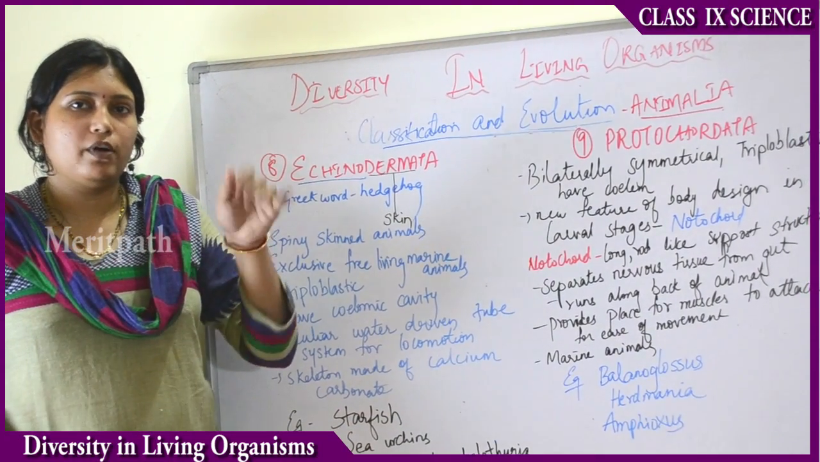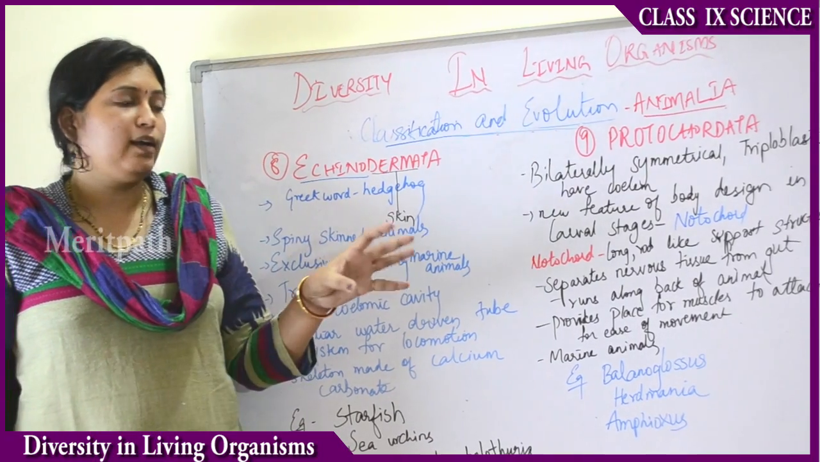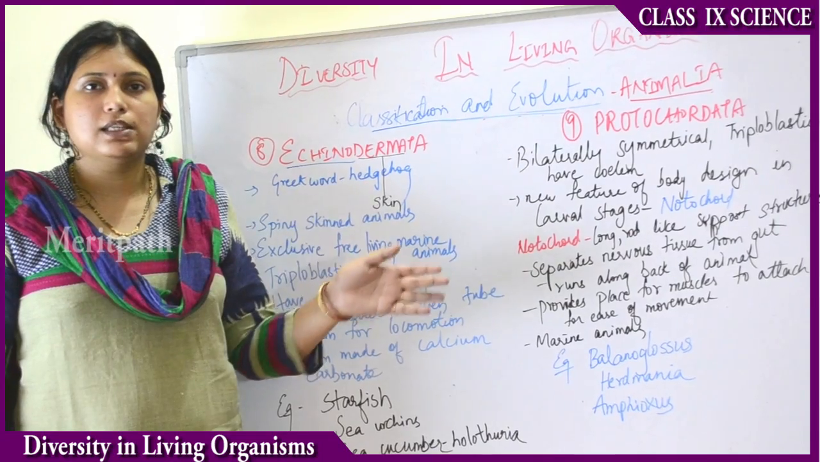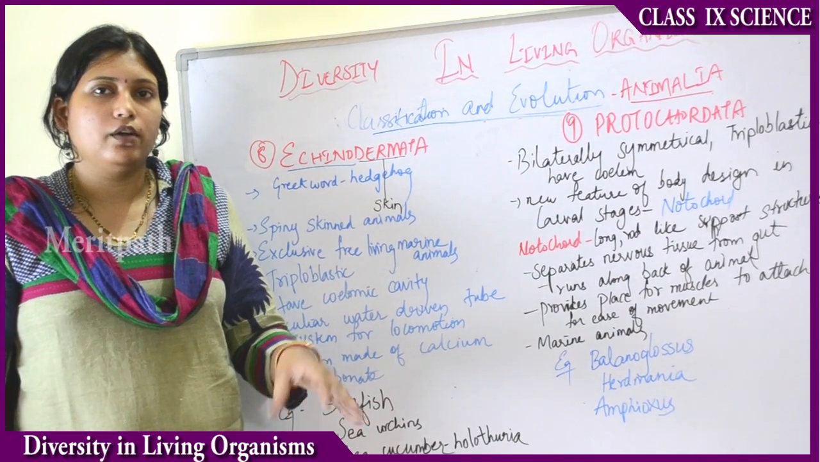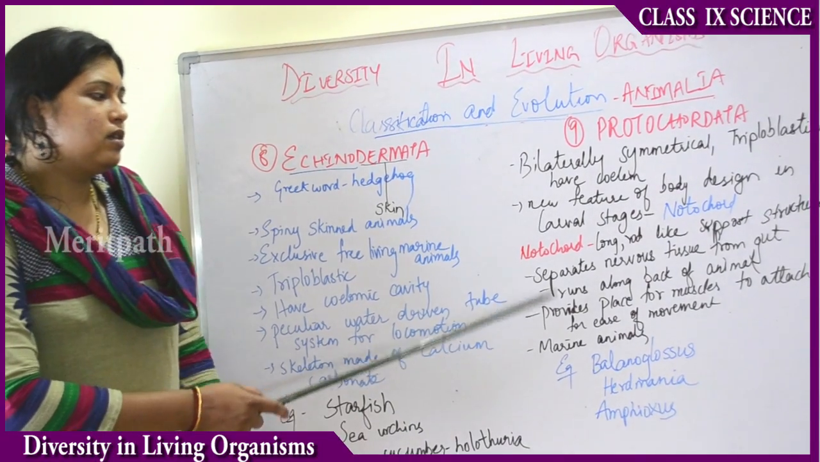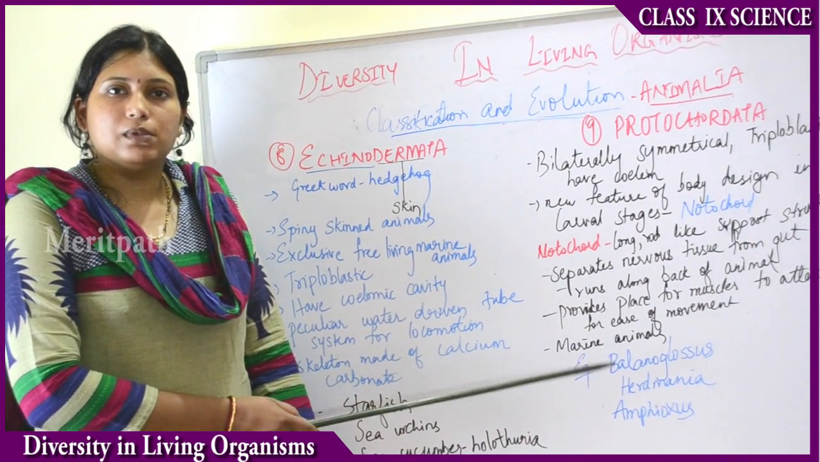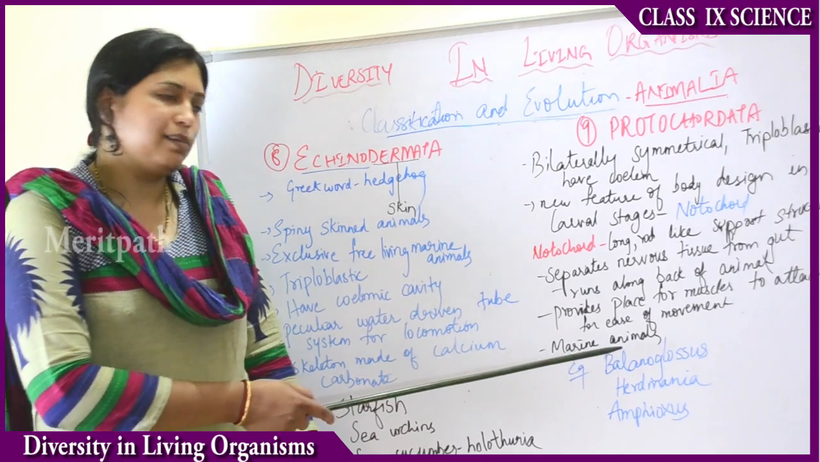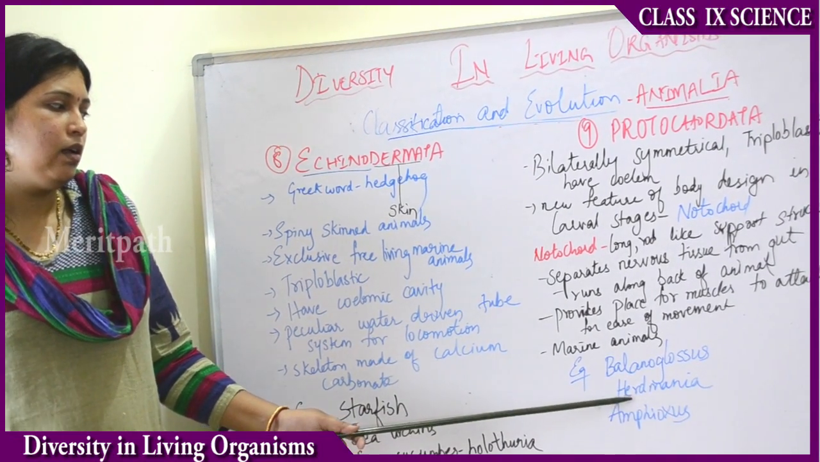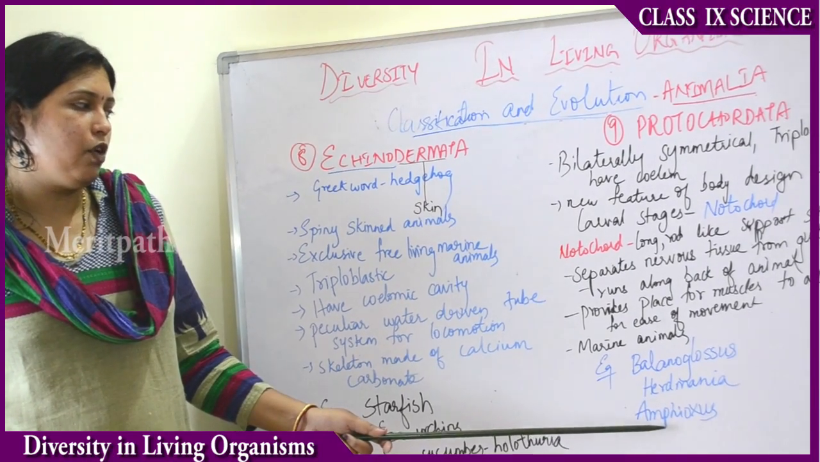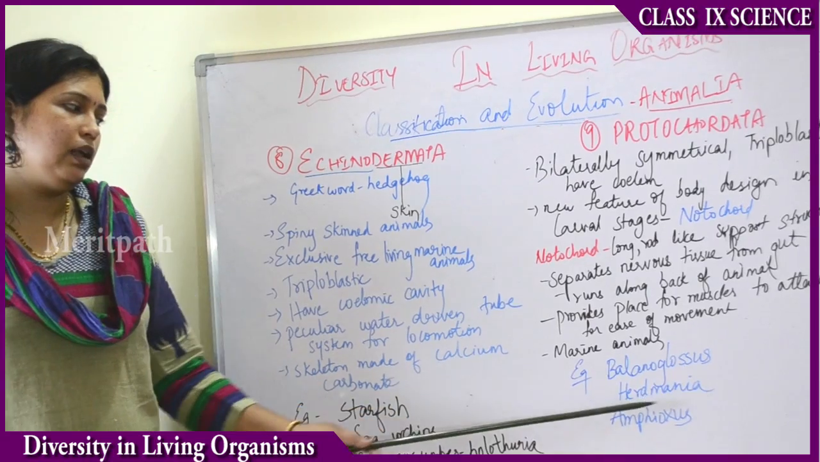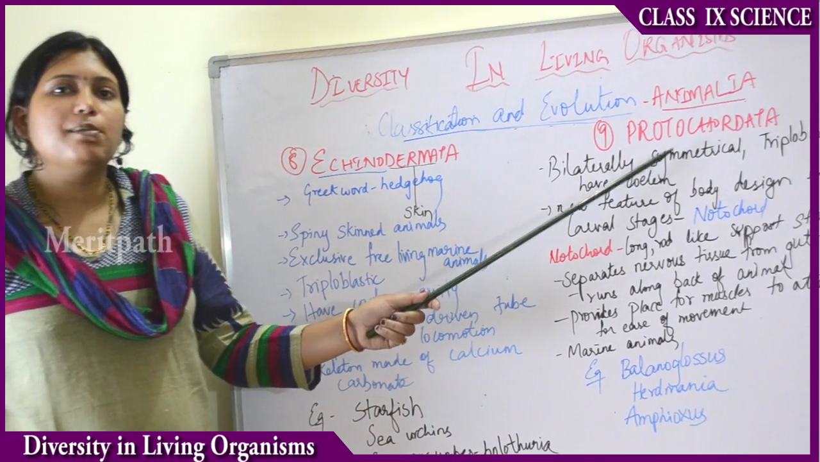The movement of the body takes place with the help of contraction and relaxation of muscles, right? These muscles attach to the notochord, which is situated at the back side of the animal. This is present only in marine animals, in their larval stages. So what are the examples? Melanoglossus, Herdmania, and Amphioxus. So Protochordata is seen in Melanoglossus, Herdmania and Amphioxus. So this is about Protochordata.